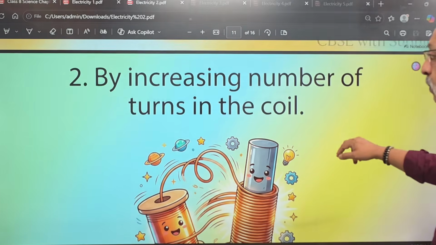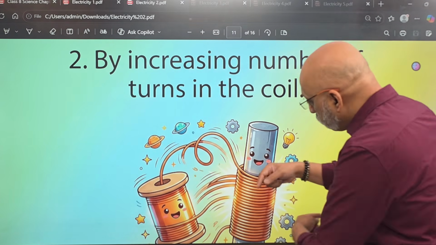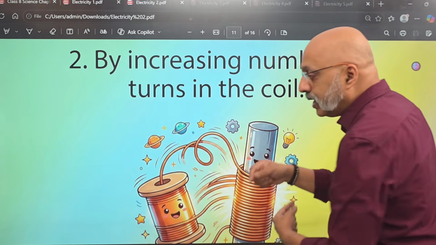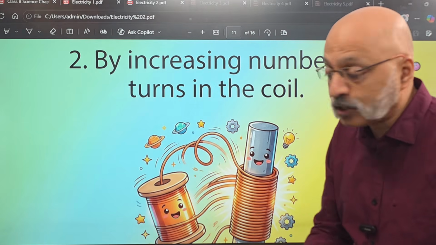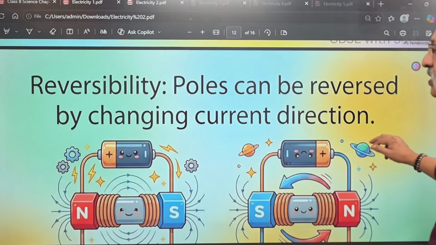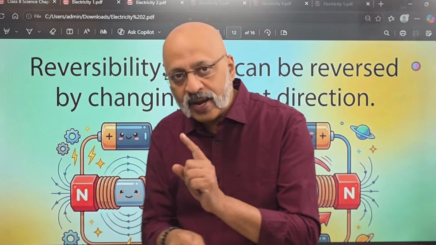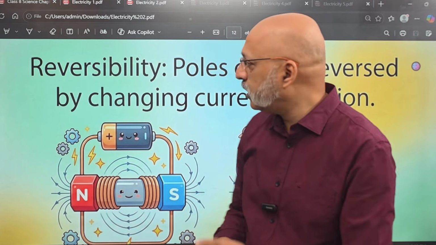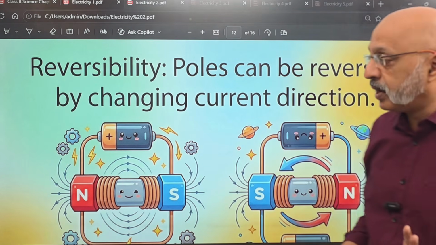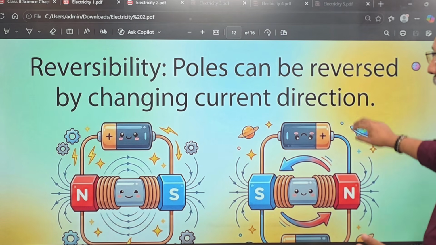By increasing the number of turns in the coil, now this is a better way. Instead of increasing the current, if you increase the number of coils around the iron, then its electromagnetic effect is actually increased. Then you can also reverse it by changing the direction of the current. Instead of flowing in a clockwise direction, if you change it to anti-clockwise, you can reverse the pole. The north pole can become the south pole, and the south pole can become the north pole. The poles can be reversed by changing the direction of the current.